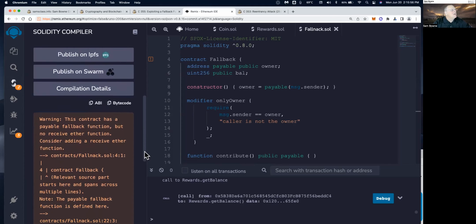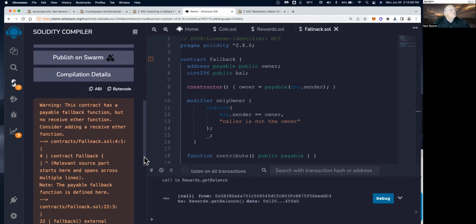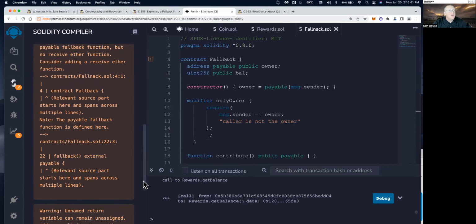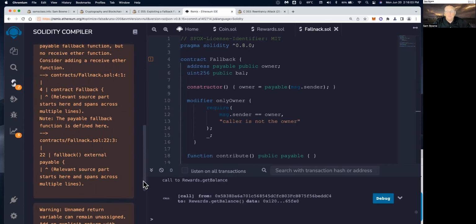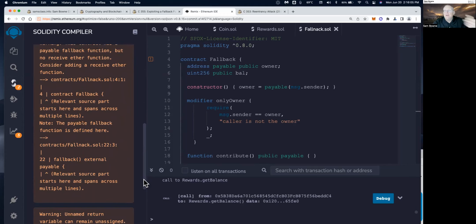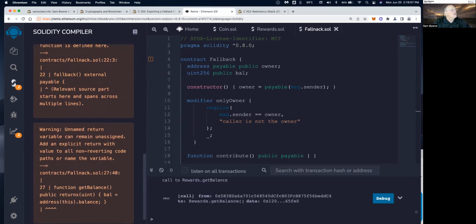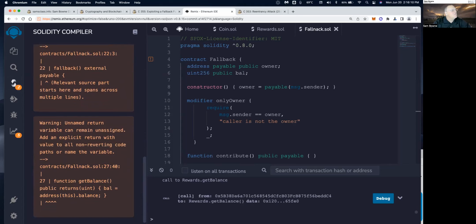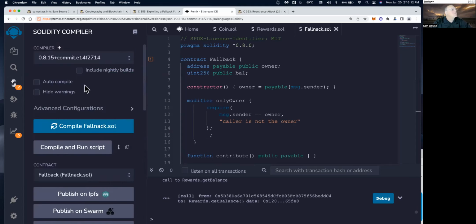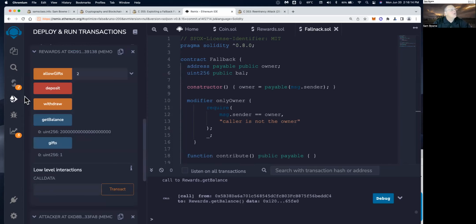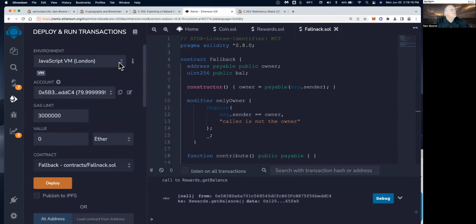Here are the warnings. It has a payable fallback function, but no receive ether function, which is strange, indicating one part of the vulnerability. By sending money, I'll execute that fallback function. And there's an unnamed return variable. So those are pretty minor, and they're not stopping me. I've still got old stuff from the previous project here, so I'm just going to go to Berlin and back to London to get a clean blockchain. And then I can deploy the fallback function.